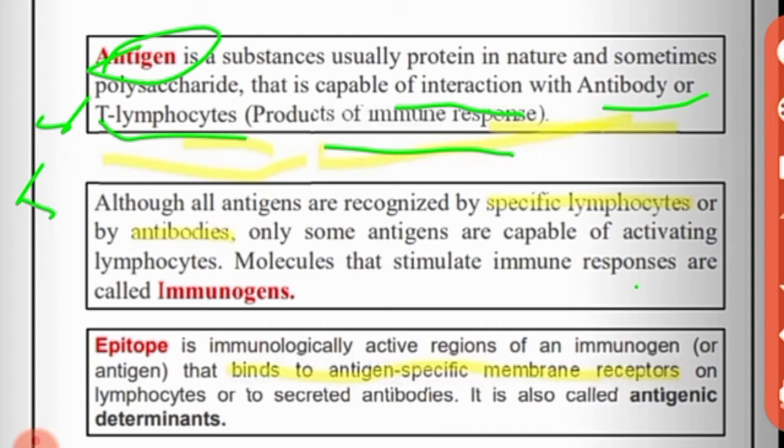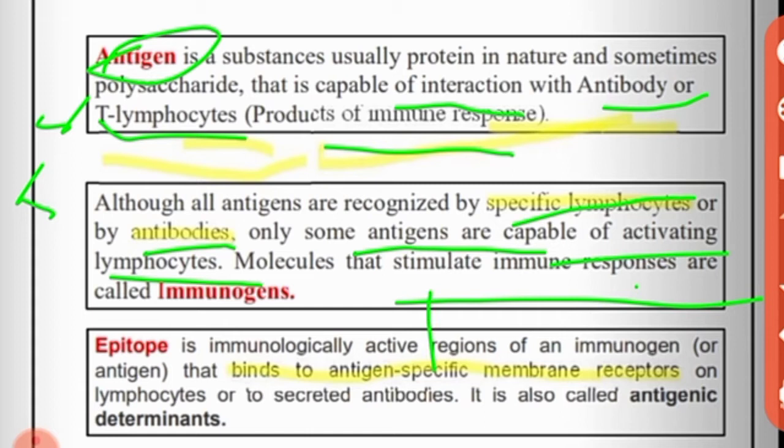Next, immunogens. Not all antigens are immunogens, but all immunogens are antigens. Let's explain. All antigens are recognized by specific lymphocytes or by antibodies. Only some antigens are capable of activating the lymphocytes and stimulating the immune response, and these antigens are immunogens. That's why all immunogens are antigens, but not all antigens are immunogens.